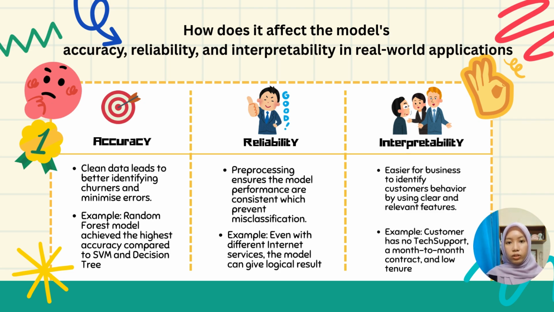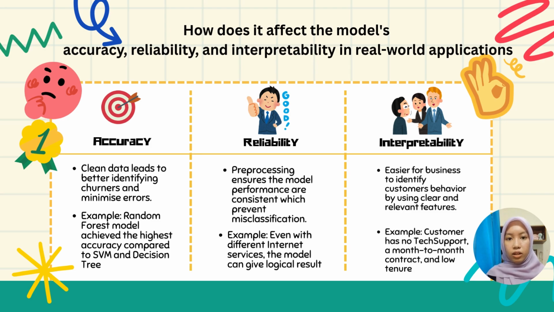Next, I will discuss how pre-processing and feature selection affect model accuracy, reliability, and interpretability. When the data is clean, meaning no missing values, no inconsistent formats, and well processed, the model can better identify patterns. In our case, we handled missing total charges logically, encoded categorical variables like contract into numerical form, and scaled numerical values like monthly charges. As a result, our random forest model achieved the highest accuracy compared to SVM and decision tree. This shows how important clean, well-prepared data is in helping the model detect churn and minimize prediction errors.